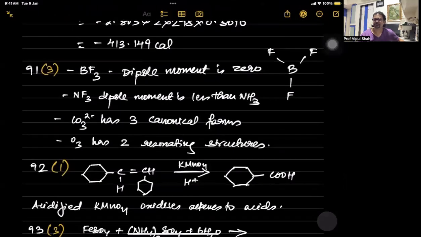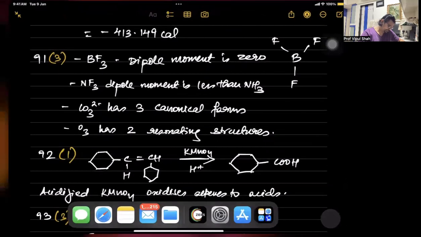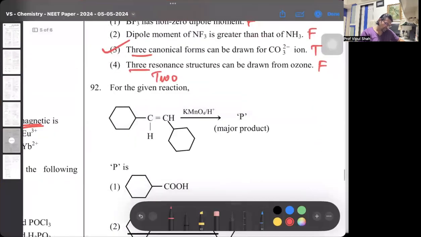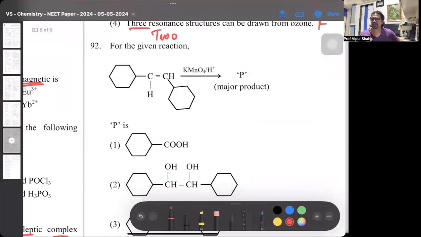That's 91. 92 now. 92, KMnO4, and it's given with H plus. If anybody remembers, this is basically an alkene. Alkene with KMnO4, we have 2 reactions. If it is cold aqueous KMnO4, then that is the formation of glycols, what we have in the 11th standard, Baeyer's test. But if it is KMnO4 in the presence of H plus, then it's oxidation, where the double bond breaks and the final product is carboxylic acid. So here the double bond will break and you will have formation of acid. So 92 is the first one.